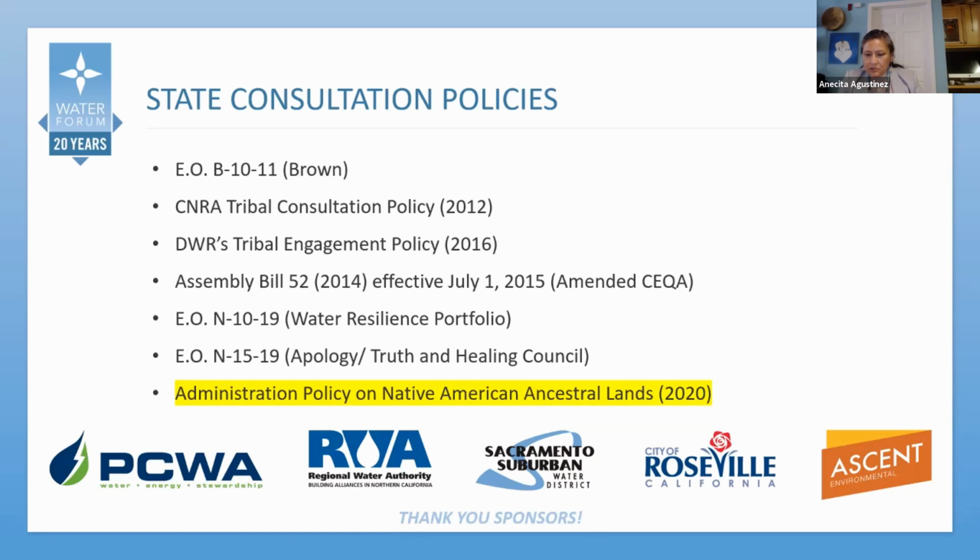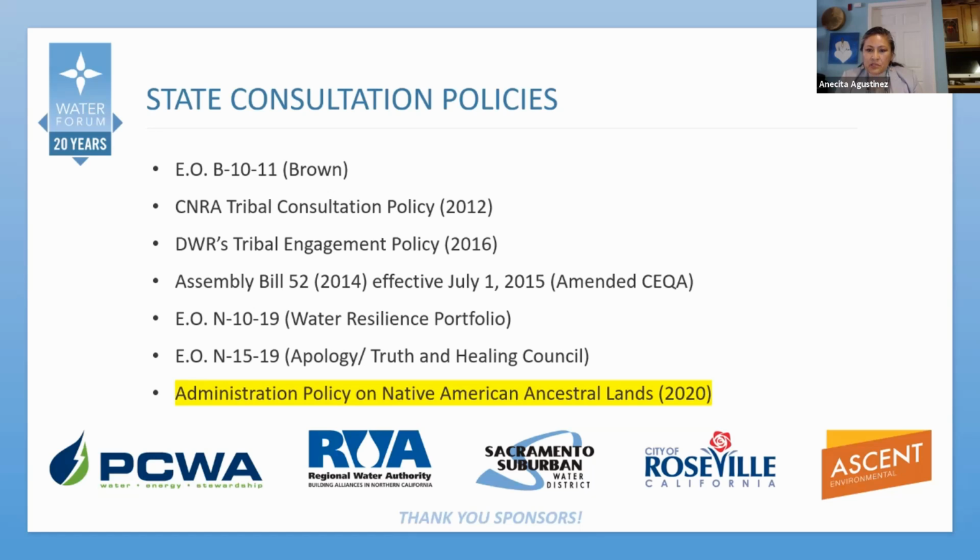Part of the reason for not ratifying these treaties was due to the discovery of gold along the American River watershed in Coloma, and due to greed, avarice, and other backroom dealings. The state of California didn't ratify the treaties since the discovery of gold made the land far too valuable to turn over to the Indians. In recognition of these past injustices, this new policy by our governor directs every state agency to give Native Americans the opportunities to access, to co-manage, and to acquire lands under the ownership and control of the state of California.